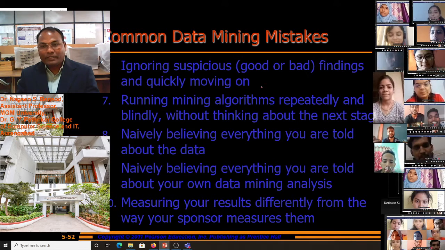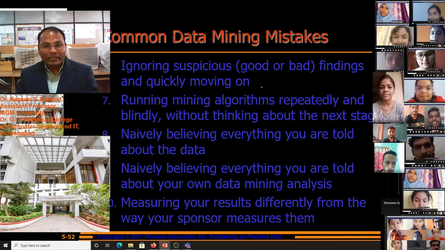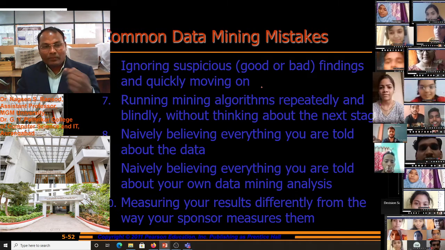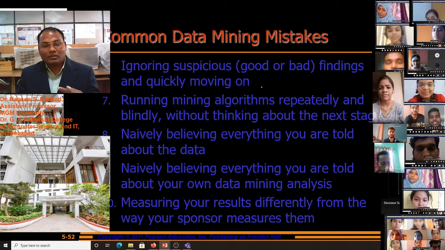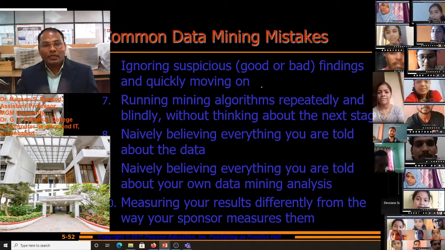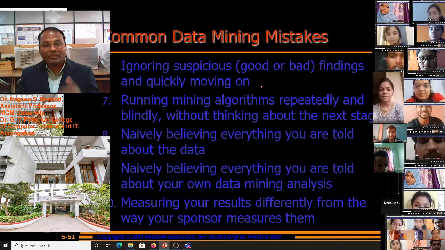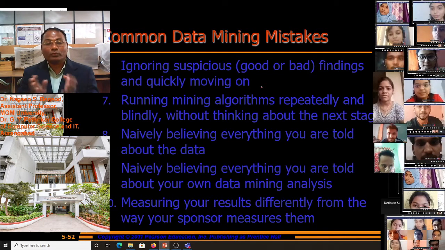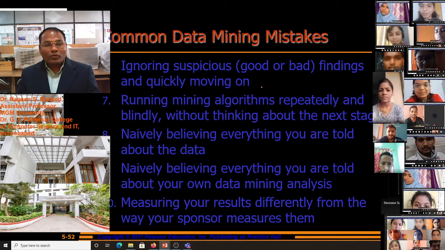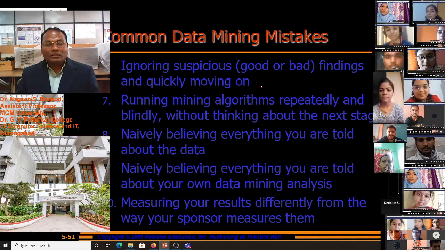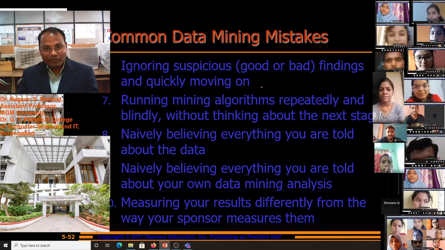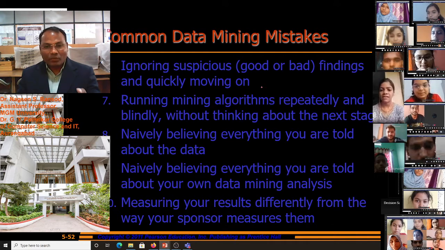Running a mining algorithm repeatedly and blindly without thinking about the next stage. If we use a data mining algorithm repeatedly and blindly without thinking about what happens next, suppose we want customers from our area for providing service to them, which data do we have to acquire?